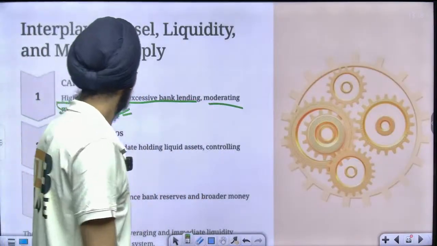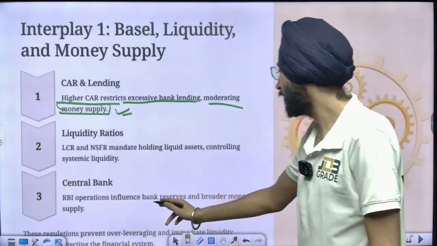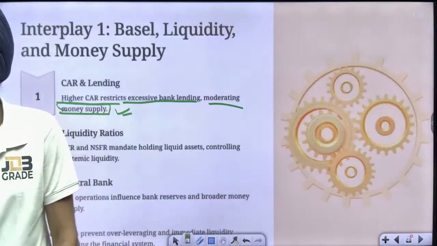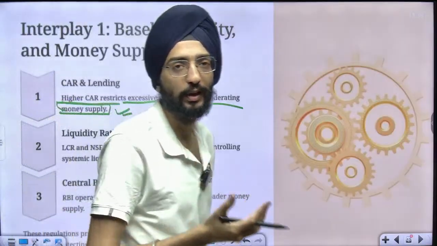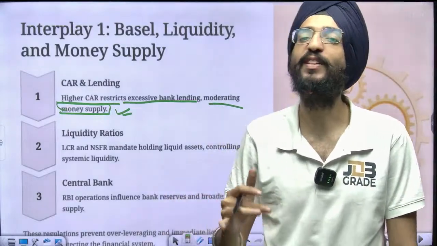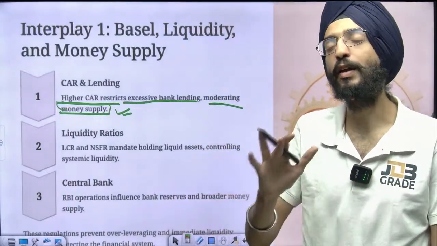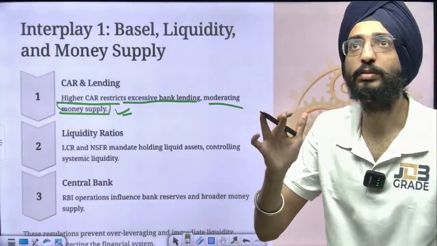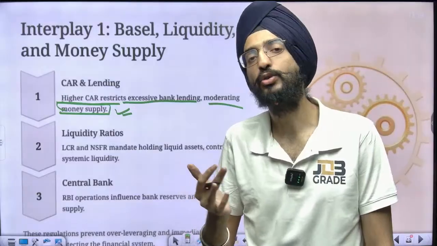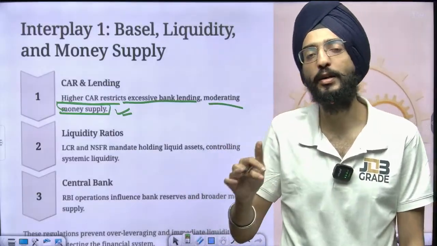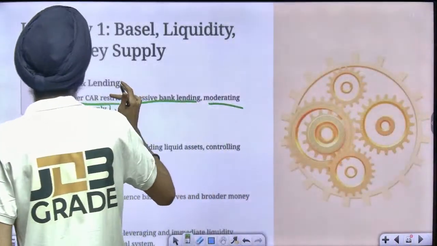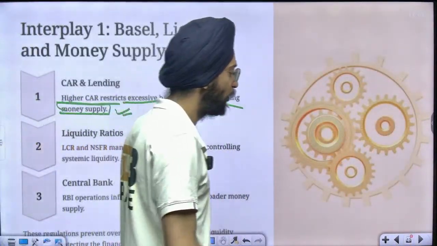Again, central bank RBI operations influence bank reserves and broader money supply. RBI, of course, is part of fractional reserve banking, which I've taught earlier as well. The higher the reserves, the less the lending, and the less the inflation. It will help control hyperinflation in the economy, and it's one of the monetary tools for the RBI to manage the economy better as compared to what was happening earlier. That's one of the interplays. So I hope you got this point.